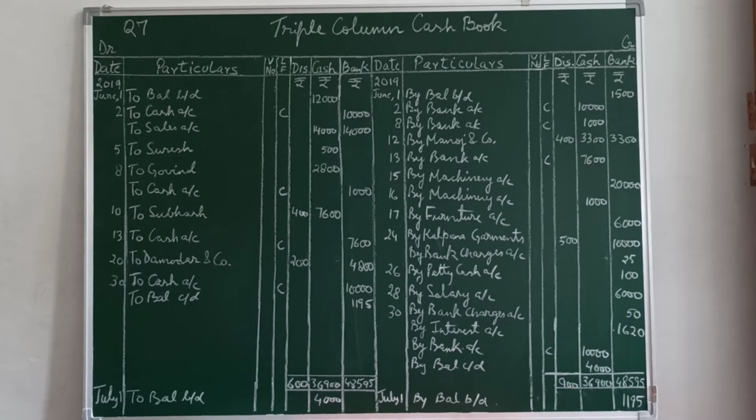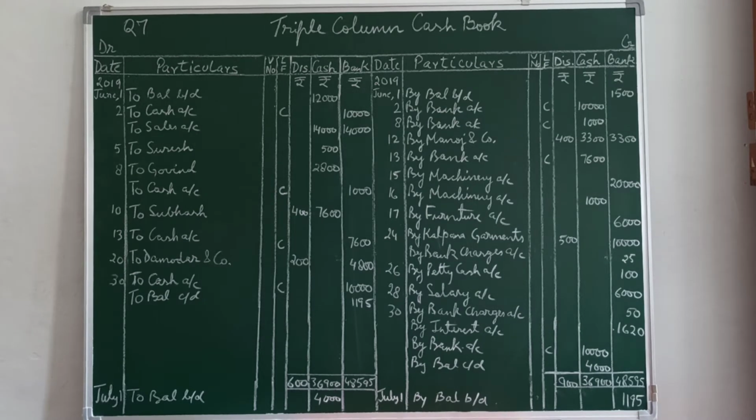I wish to discuss with you question number 7. Enter the following transactions in a triple column cash book. On June 1st, 2019, we have balance of cash in hand, which is a debit balance. Overdraft at bank is a credit balance. So posting will be on the debit side for cash: to balance brought down, opening balance 12,000 in the cash column. Credit side: by balance brought down, bank column 1,500 opening balance.